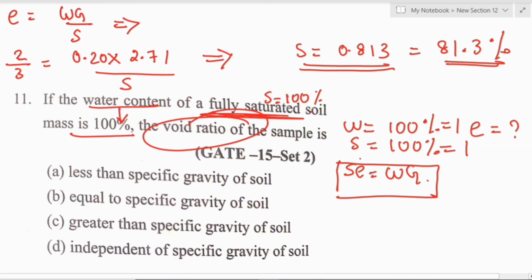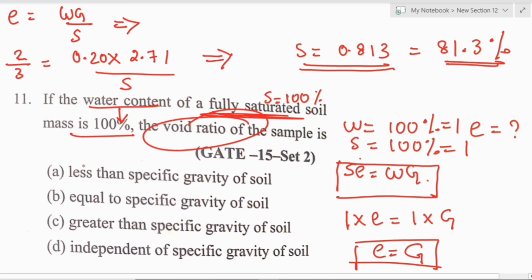So S is 1, into E equal to 1 into G. So we are getting the relation E equal to G. Now we can go through the options. First is, void ratio is less than specific gravity of soil. No, it is wrong. Next, void ratio of the sample is equal to specific gravity of the soil. Wow, we are getting it as correct.